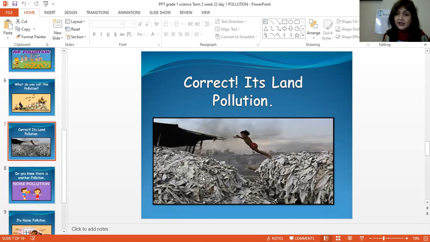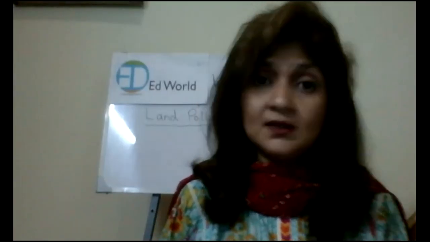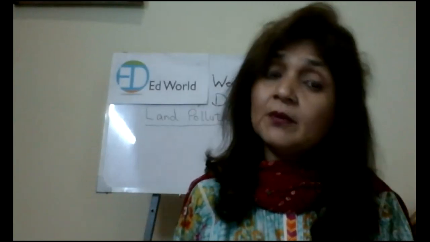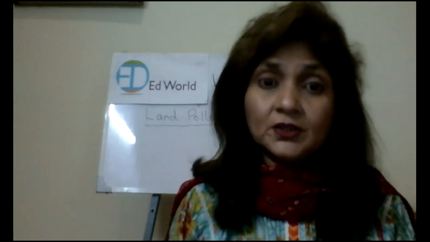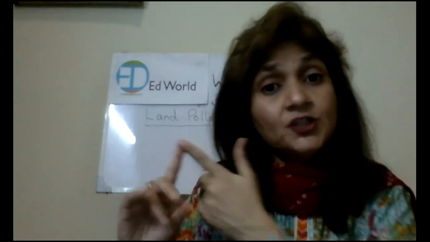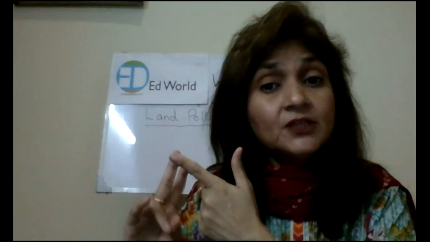Because if they are breathing in such an area, if they are eating in such an area, it's going to affect their stomach, it's going to affect their lungs. So they might have some problems, and some of them might die. So this polluted area is very, very dangerous for all of us, whether it is human beings, animals, or plants.